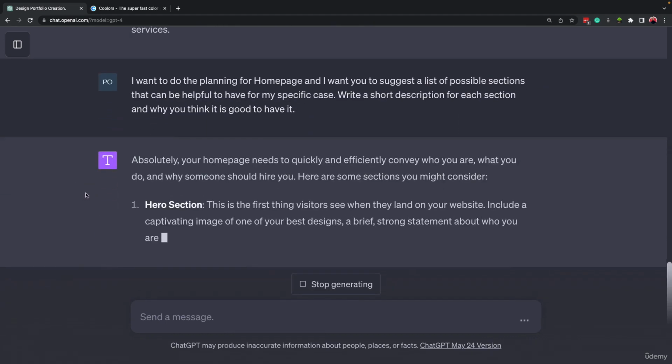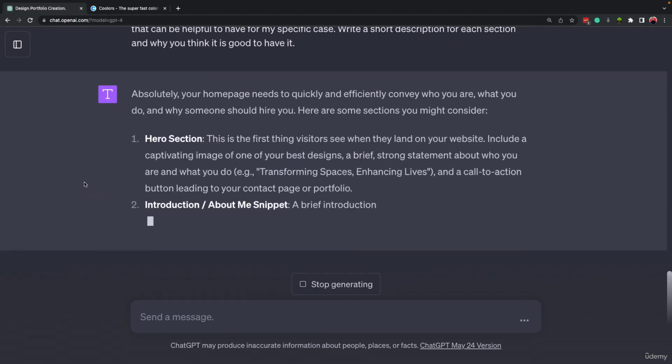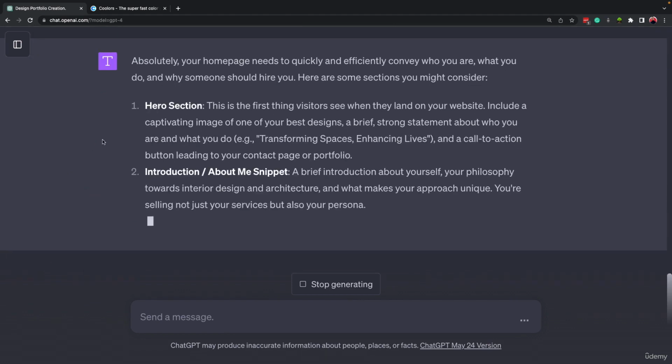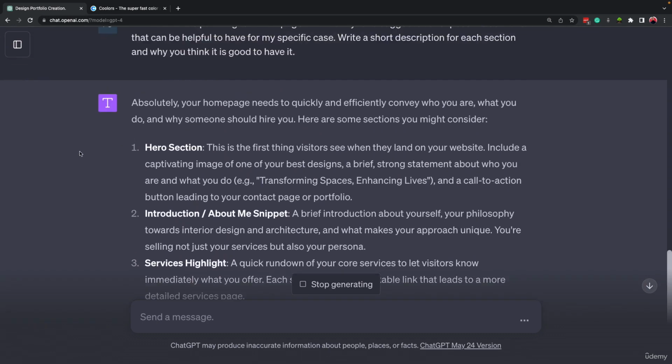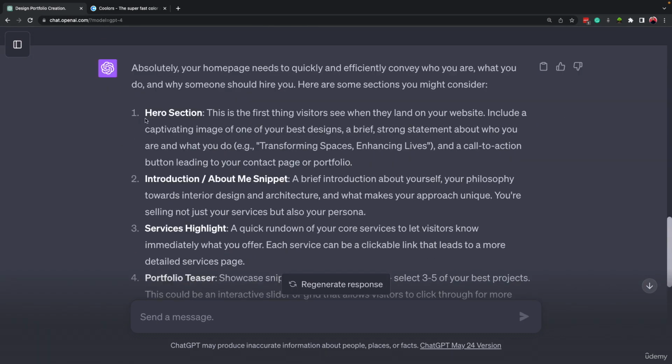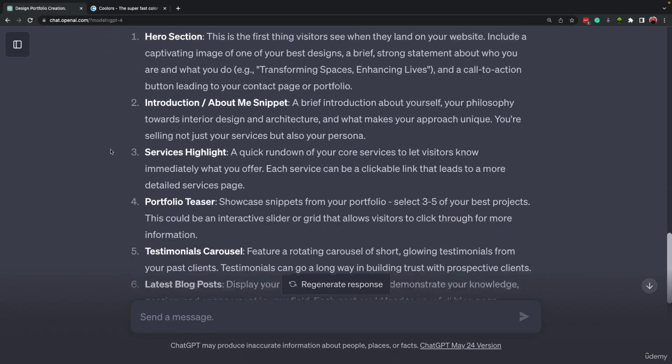Okay, so here are the sections that ChatGPT is introducing. All right, the first section that we have here is the hero section. This is the first thing that visitors see when they land on your website. Include a captivating image of one of your best designs, a brief, strong statement about who you are and what you do, okay? And then it mentioned an example. So this is the hero section we can have on our website.